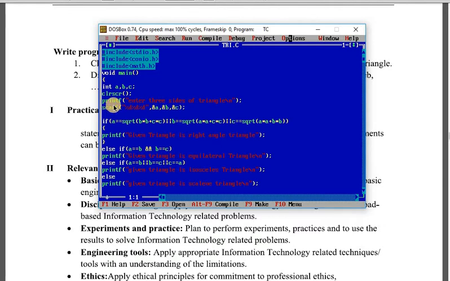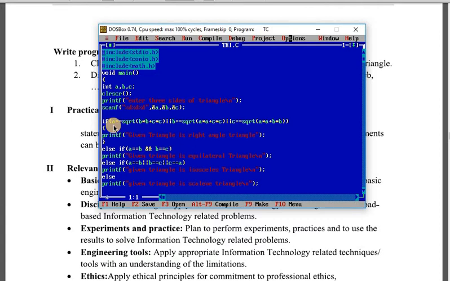Now by using a printf statement, we are giving an instruction to the user to enter 3 sides of the triangle. And by using scanf, we are taking input from the user and saving these 3 values respectively in variables a, b and c. After that, first we should check whether the given triangle is a right angle triangle or not.